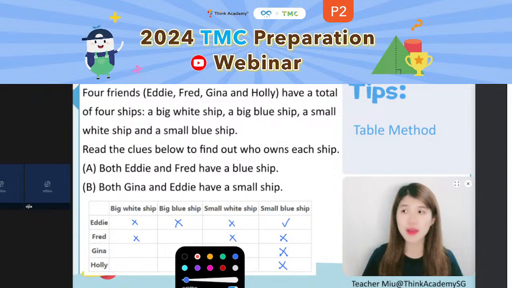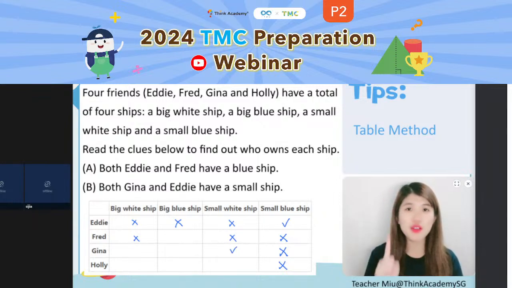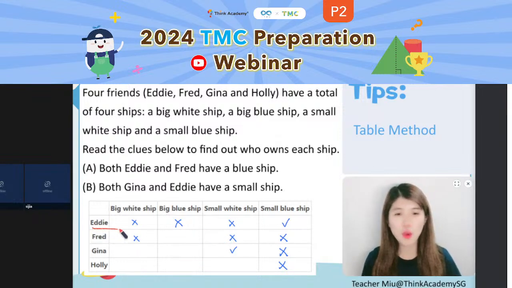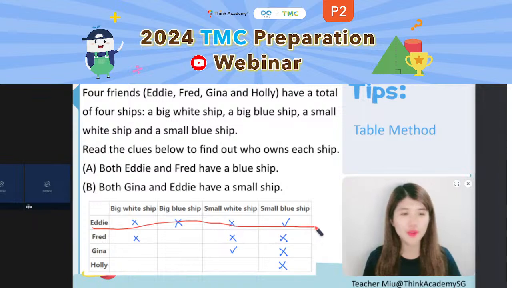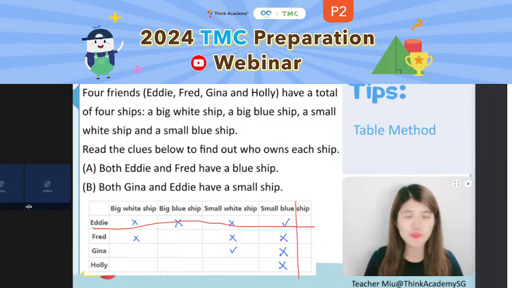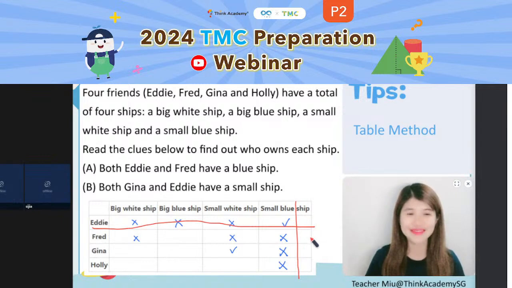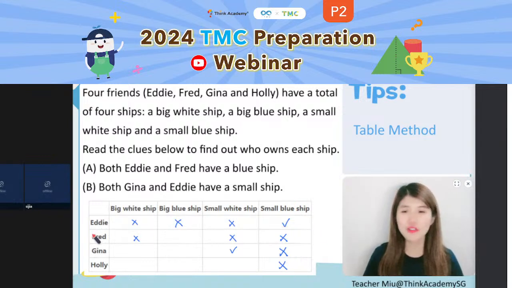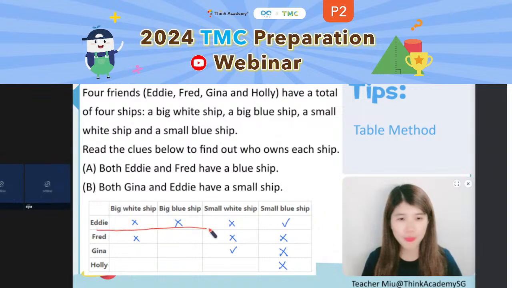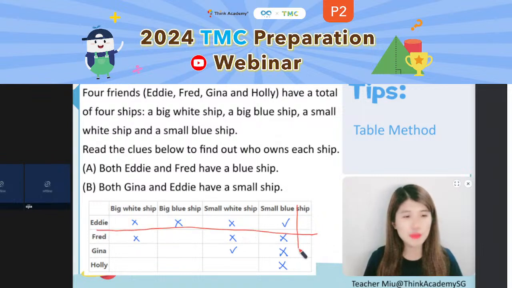Now let's take a look at this one. For the table method, there's one very, very important thing about this method. For the same row and for the same column, how many ticks can we have? I will repeat my question. For the same row and the same column, how many ticks can we have?